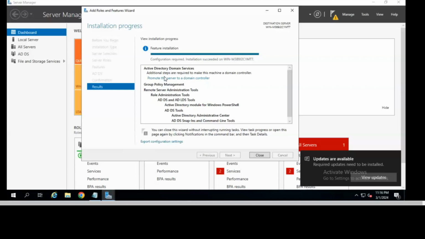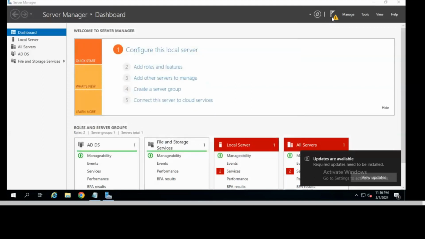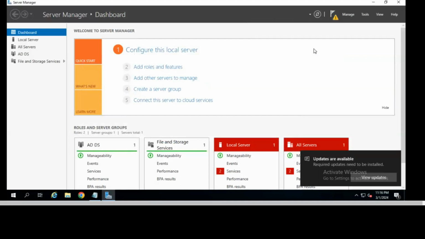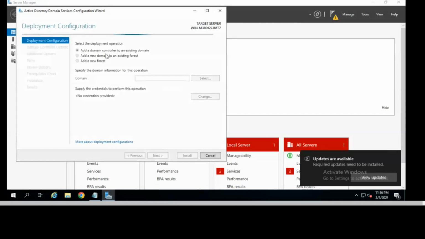For that, you can see this option, promote this server to a domain controller. Here we can also see this option. Otherwise, if you close this window, then you have to click on this flag icon. Click on this, and here you can find this option, promote this server to a domain controller. So click on that. Then we have three options. We have to click on the last option because we are going to create a new forest. Click on that, add a new forest.